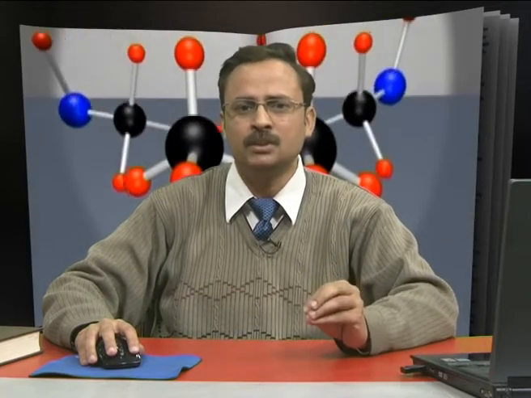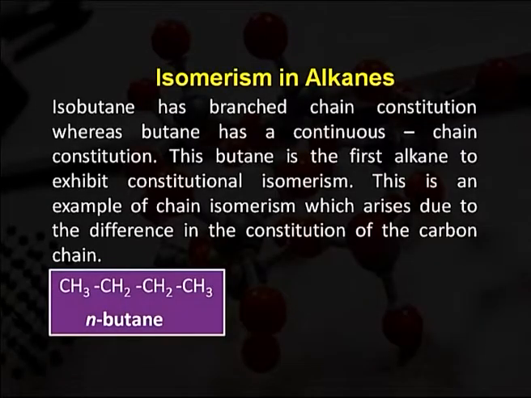So butane is the first alkane to exhibit constitutional isomerism, because the previous members of this series, methane, ethane and propane, do not show any constitutional isomerism. This is an example of chain isomerism, which arises due to the difference in the constitution of the carbon chain. Here we have the structure of normal butane.